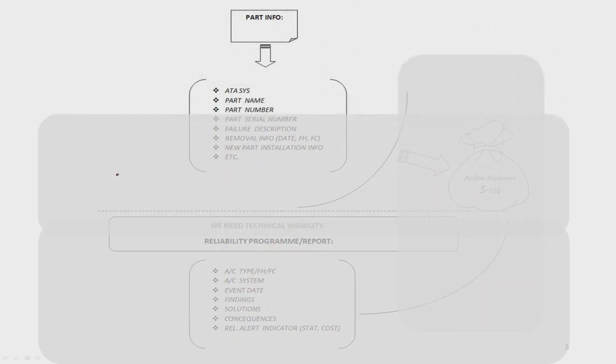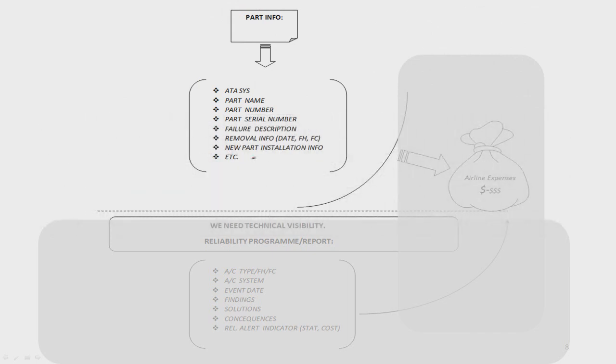Part information. Let's say we change the engine. We need to know ETA system. I think engine ETA is 72. I don't remember exactly, but let's say 010101. Part name. It is obvious, engine. Serial number. Part number. Let's say XY3200. Serial number, whatever. Failure description.